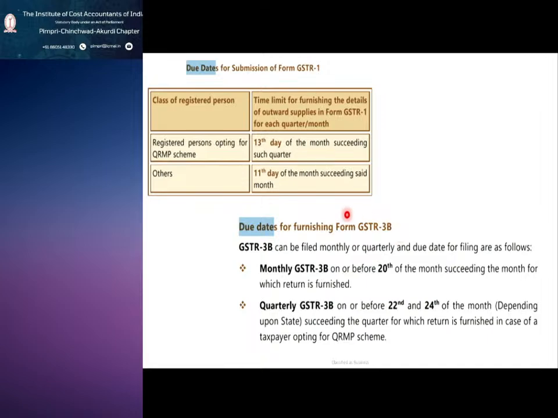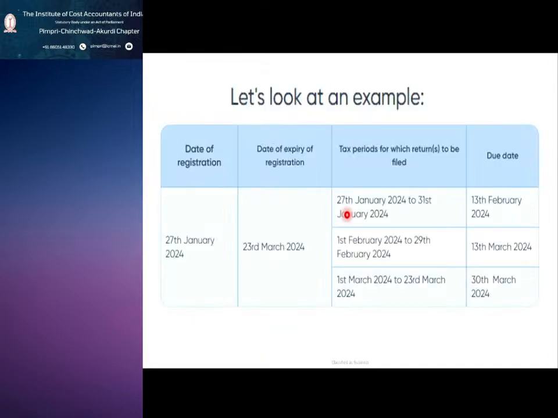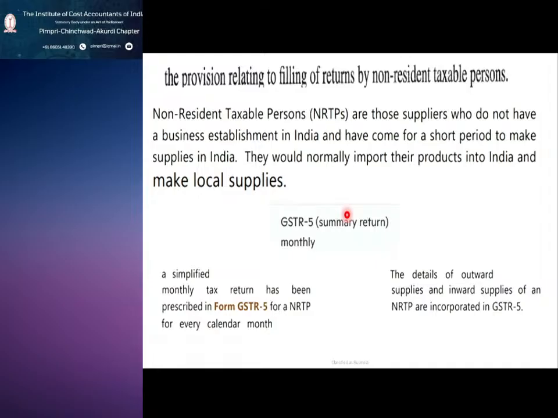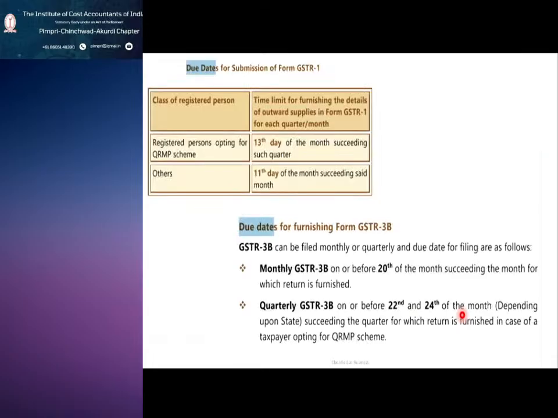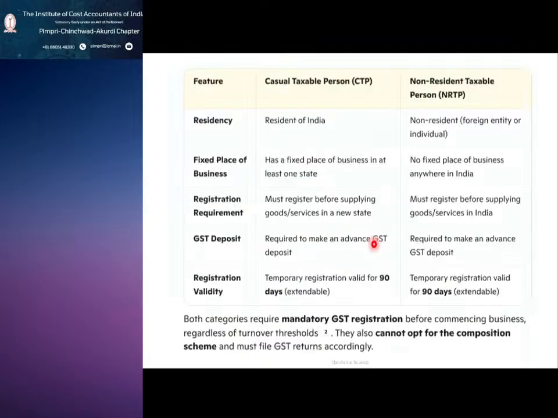Now we understood what is meant by a summary return. Summary return means you show both your outward supplies and inward supplies. So GSTR 3B is nothing but a summary return. This is for a casual taxable person.